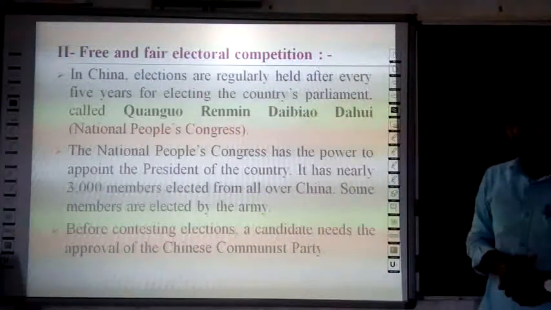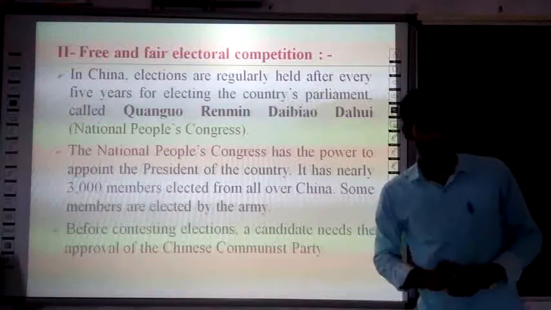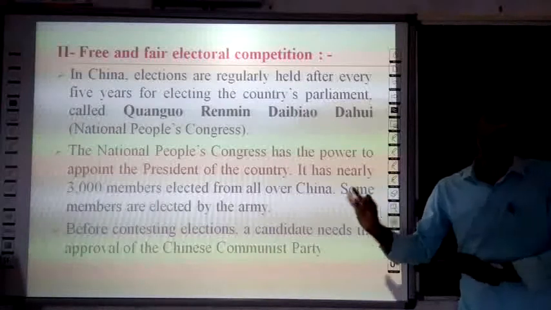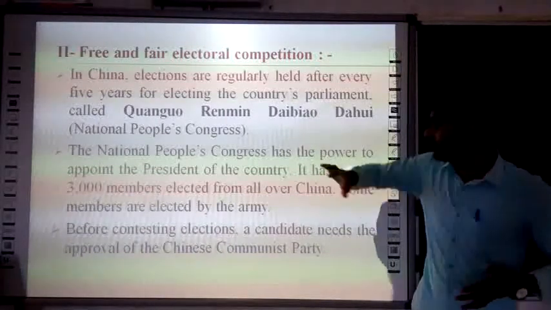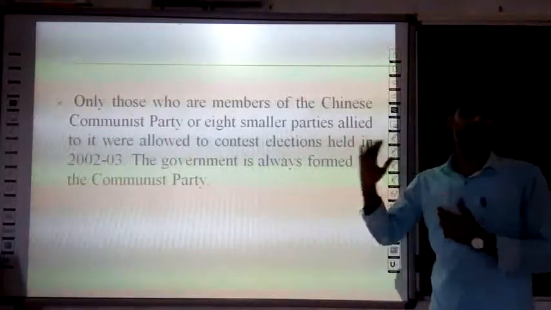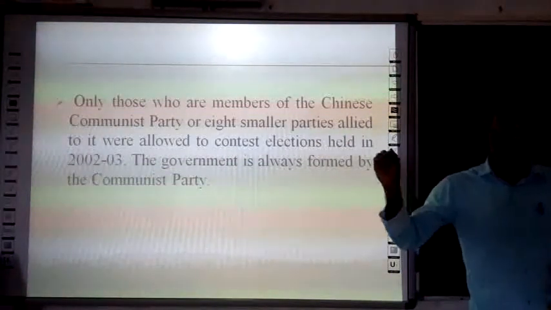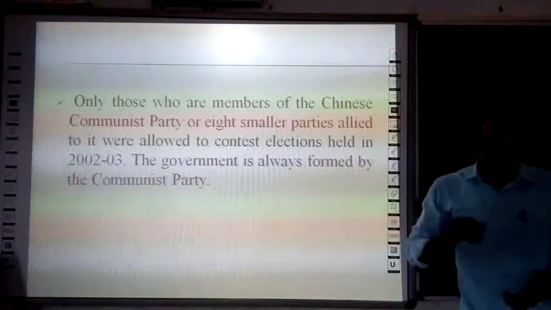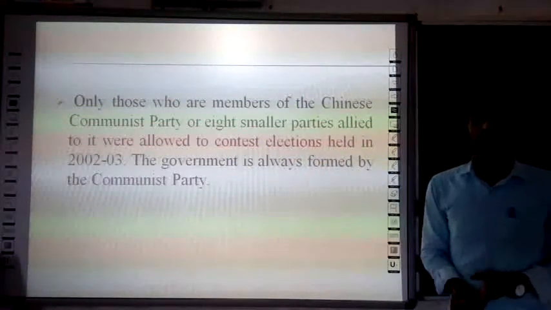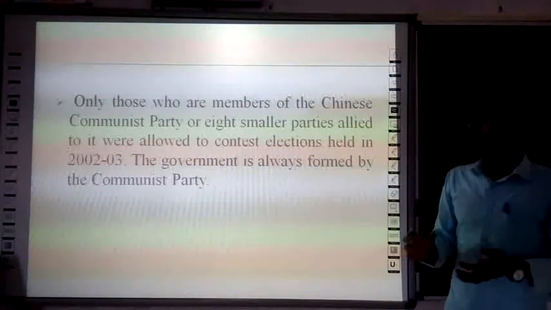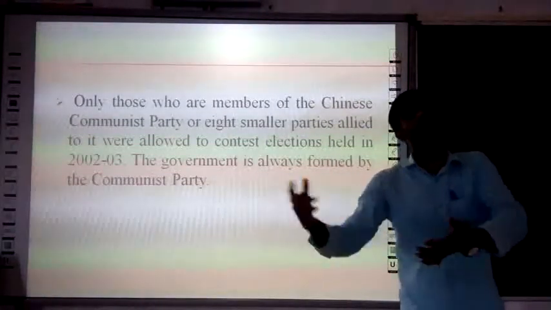Next, before contesting an election, a candidate needs to take approval from the Chinese Communist Party. Only those who are members of the Chinese Communist Party and eight other small parties allied with the Communist Party could contest the elections in 2002 and 2003. So the government is always formed by the Communist Party, which is the only party in China. There is no opposition party at all.